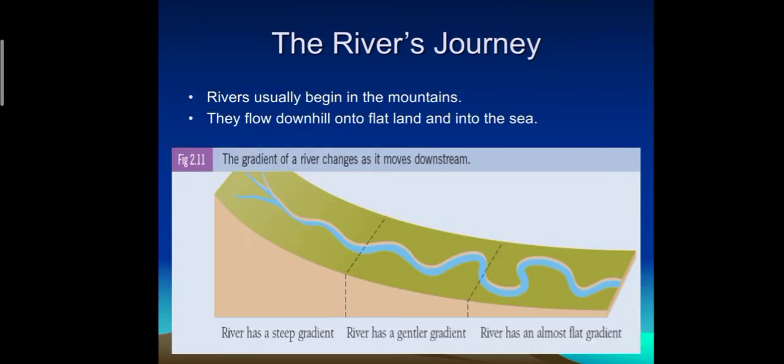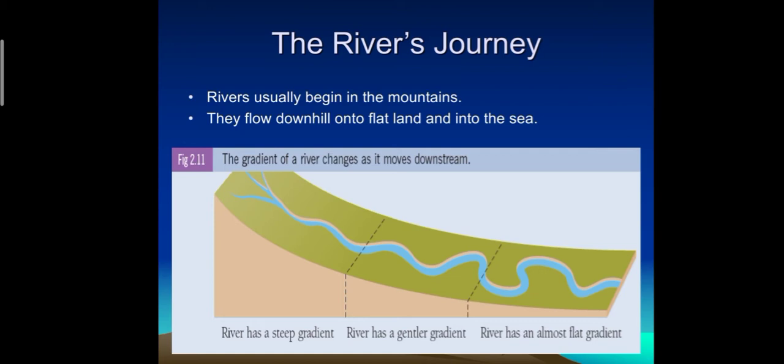Now you can see here the flow of water from high land towards the lowland area. A small stream flowing quickly down a steep slope. A stream or river that flows quickly down a steep slope erodes its bed rapidly.